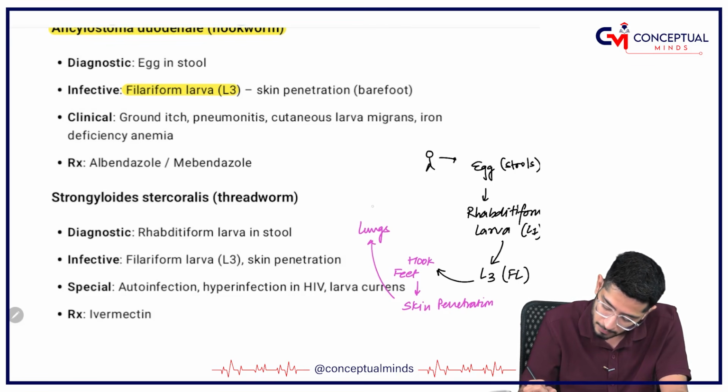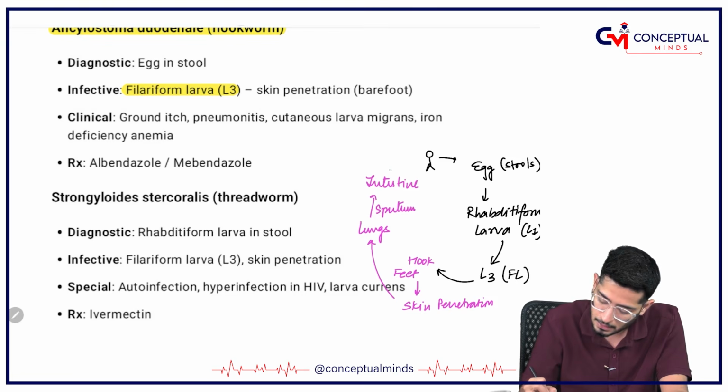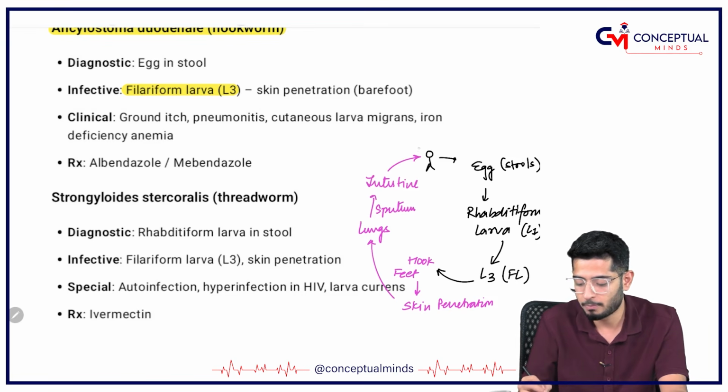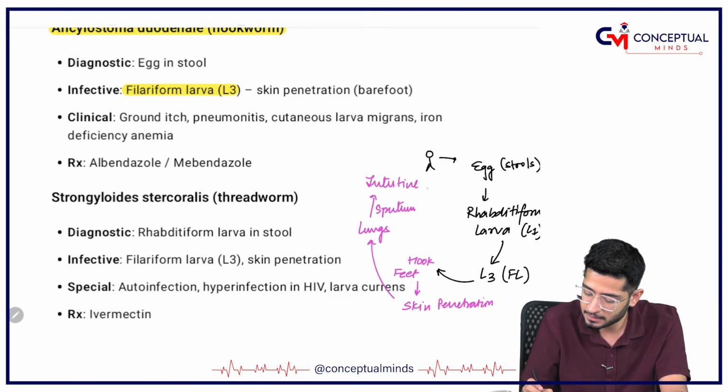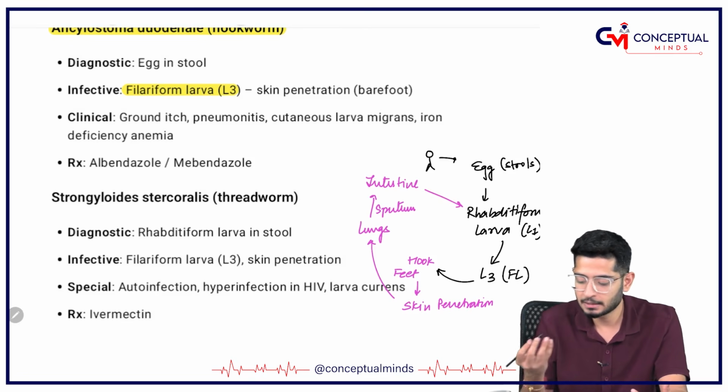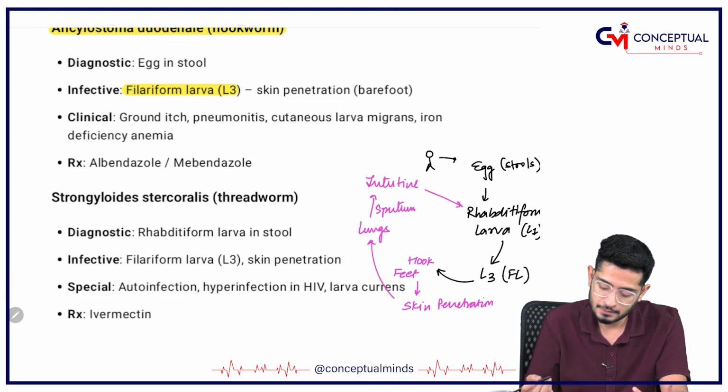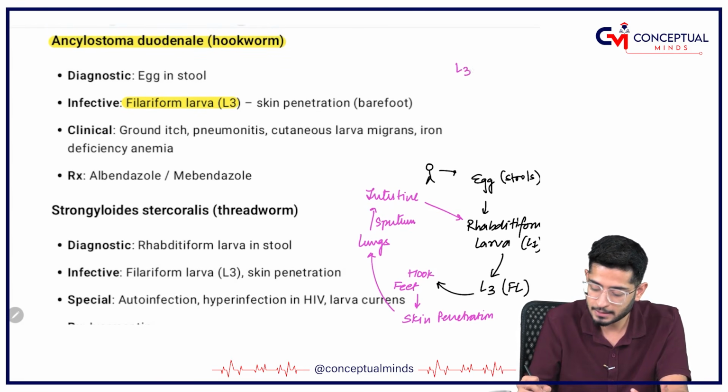Then from the sputum, it can go to the intestine, and from the intestine, the rhabditiform larva in the intestine, L3 is getting matured. What is the cycle? The L3 forms the adults, and these adults give rise to L1 again.